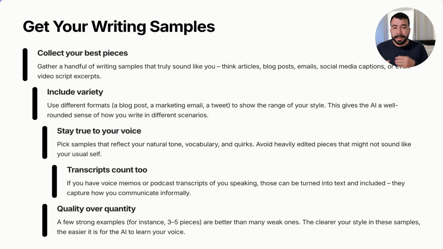Again, like I said, it could be a marketing email, it could be a waitlist email, it could be different types of blog posts such as informational content or transactional content. This is going to give AI a well-rounded sense of how you write in different scenarios. You need to make sure that you're choosing content pieces that you know 100% for a fact you wrote yourself and they're not AI written or previously used with AI.